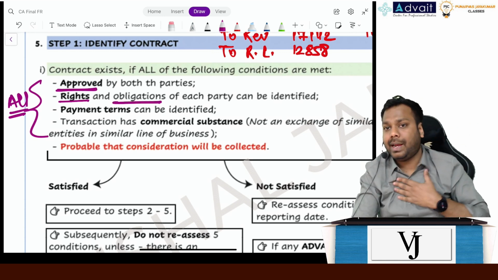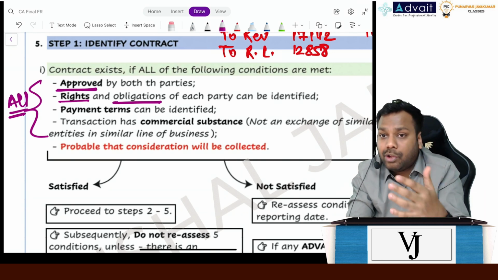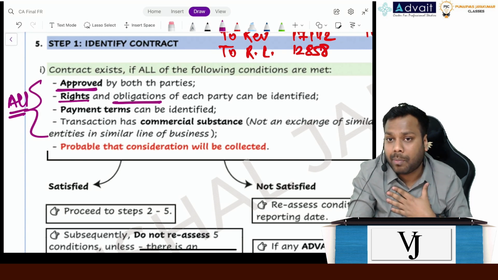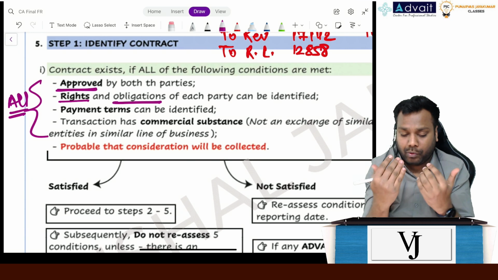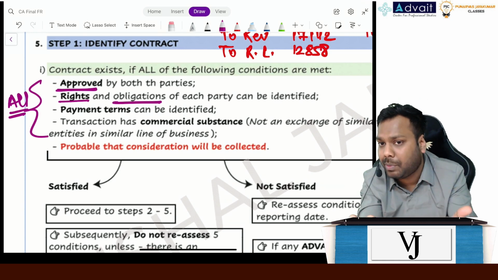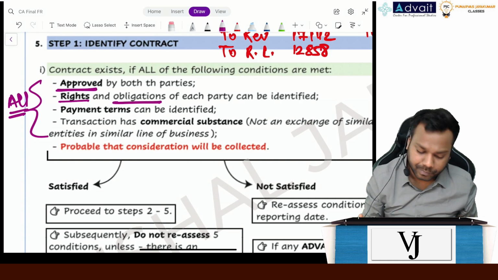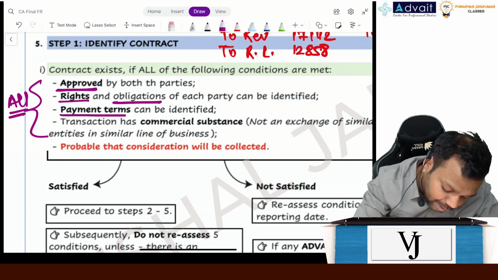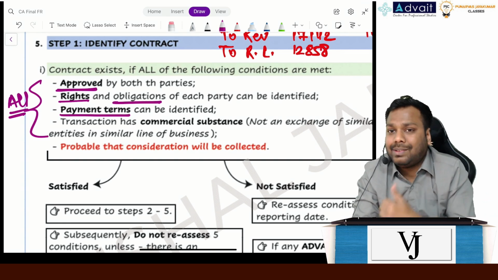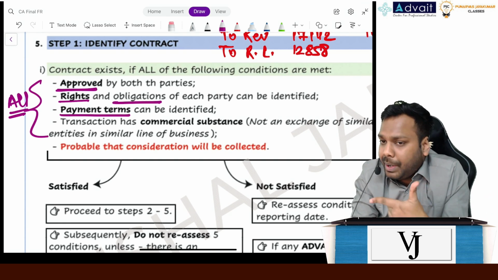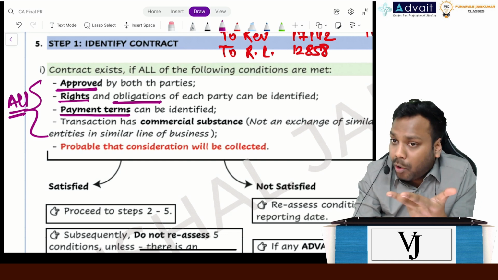Let's suppose, what is my right? My right is to give you classes, and your right is to receive the classes. What is my obligation, and what is your obligation? You have to identify both. What are my rights and obligations, and what are your rights and obligations? Both have to be identified in the contract. Is it clear, everyone? Payment terms can be identified. So in the contract, it has to be specifically specified what is the amount to be paid, when it has to be paid, how it has to be paid. The payment terms have to be clearly specified and identified in the contract.